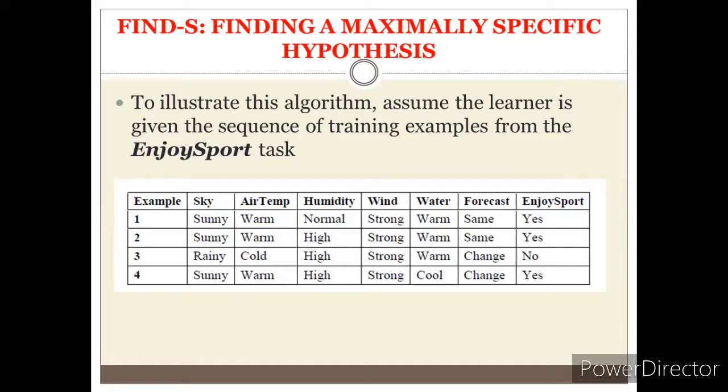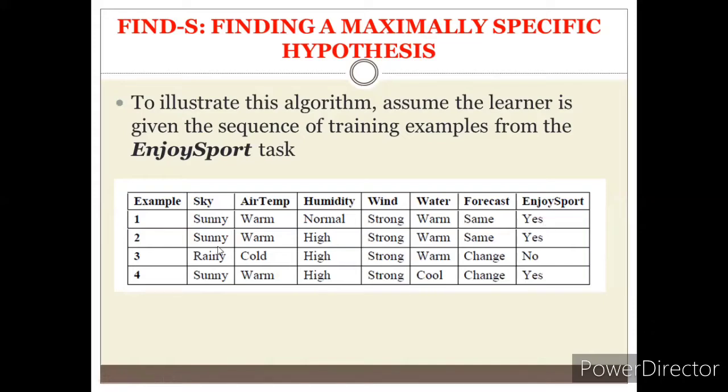And for enjoying the sport, there are totally 6 attributes: sky, air temperature, humidity, wind, water, forecast. So we have 4 different training examples, where it says that the sport can be enjoyed. First case is sunny, warm, normal, strong, warm, same.